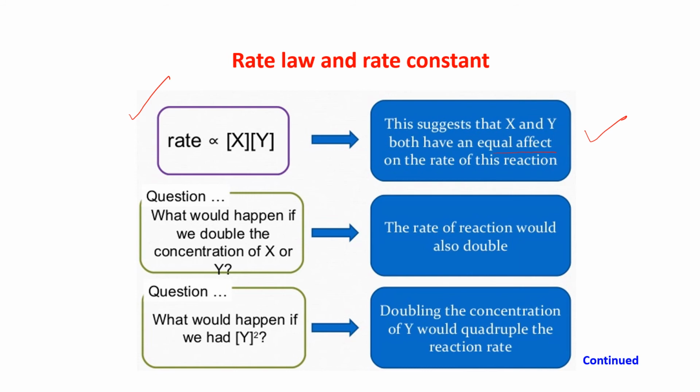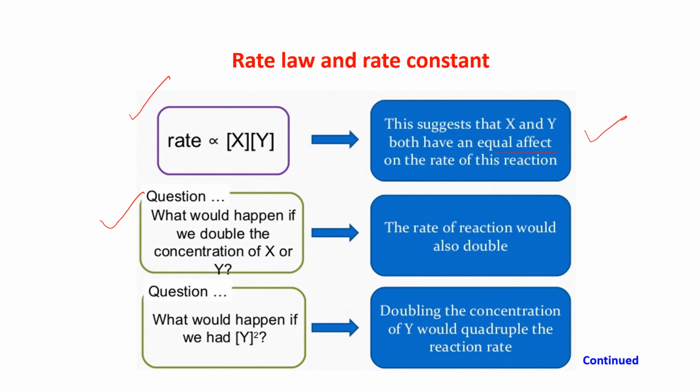Next, what would happen if you double the concentration of X or Y? That will be 2X or 2Y, so the rate of the reaction would also be double, because in that case it will be 2XY.